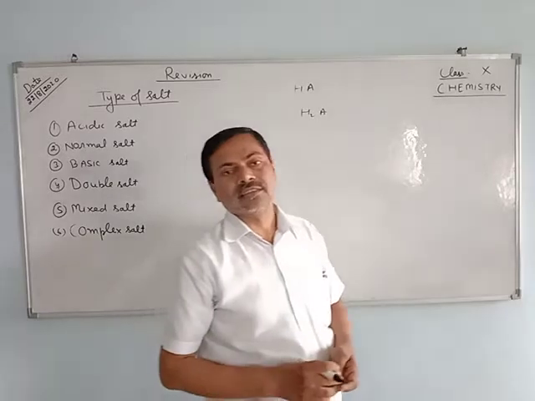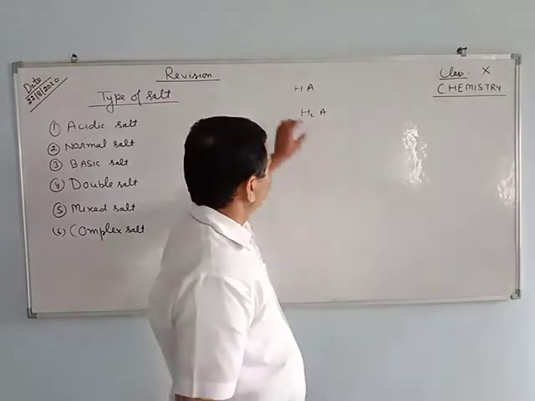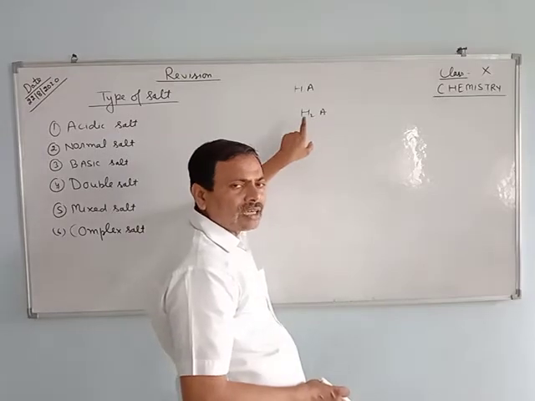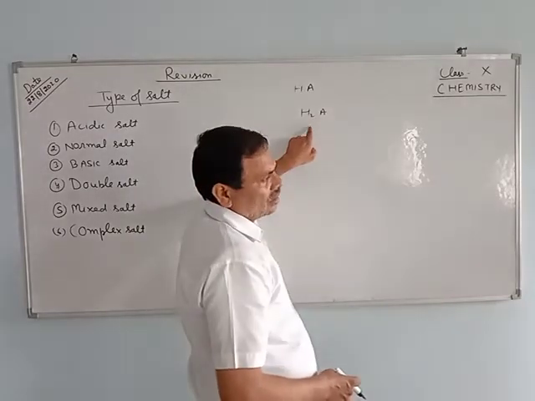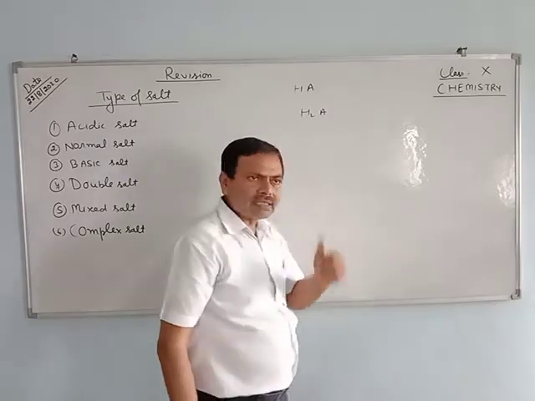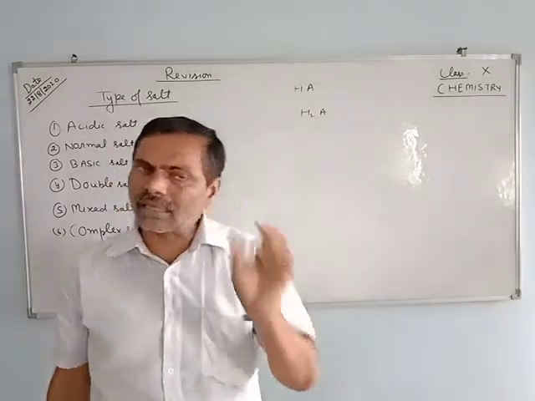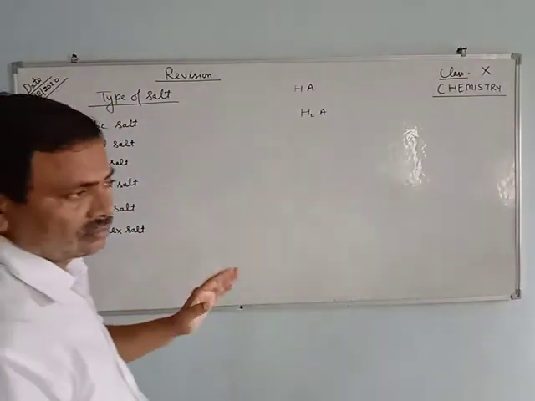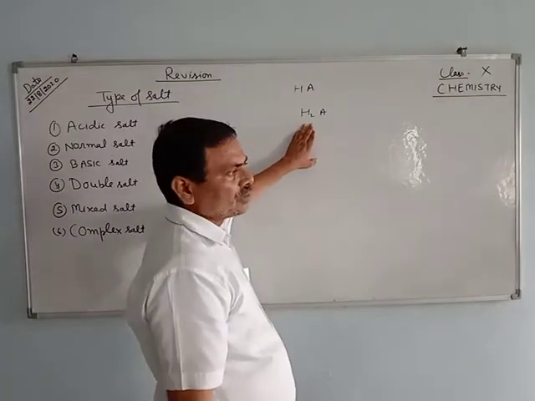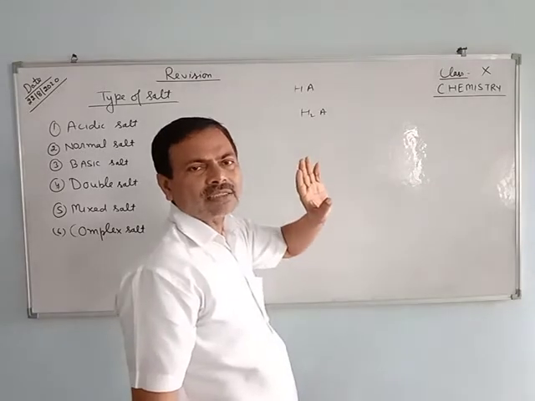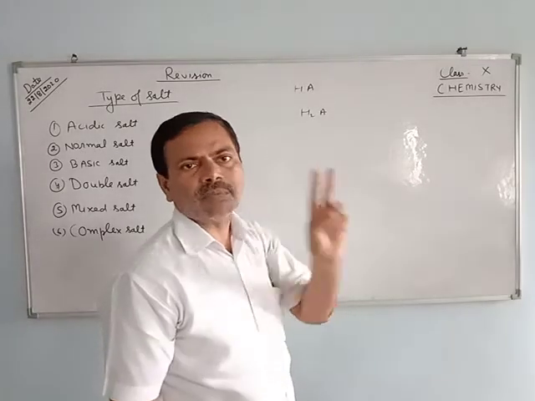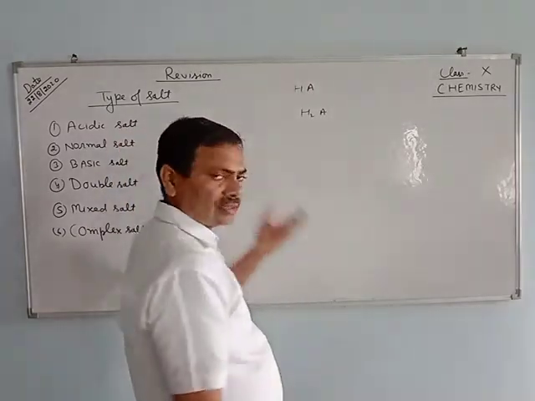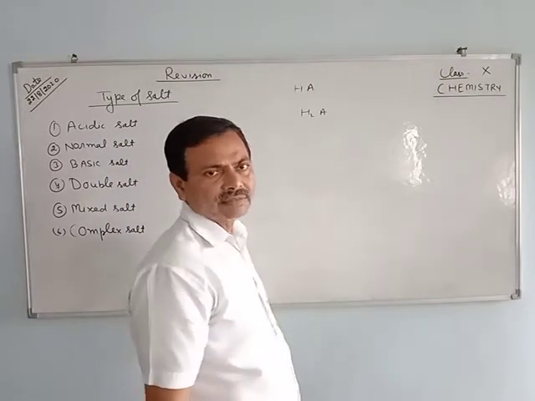Repeating again, the hydrogen ions which are present in the acids are completely or partially replaced by any metal ion or ammonium ion, then salts are obtained. There are two hydrogen atoms. When both hydrogen atoms are replaced, then normal salt is obtained. When one hydrogen atom is replaced, then acidic salt will be obtained.